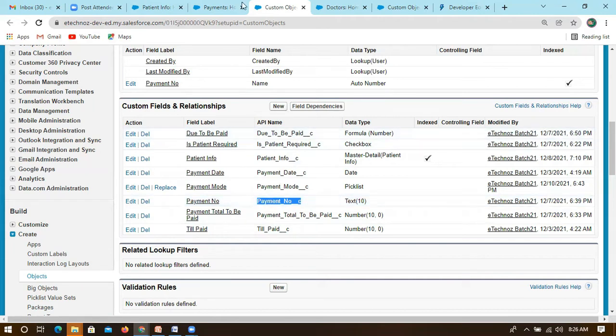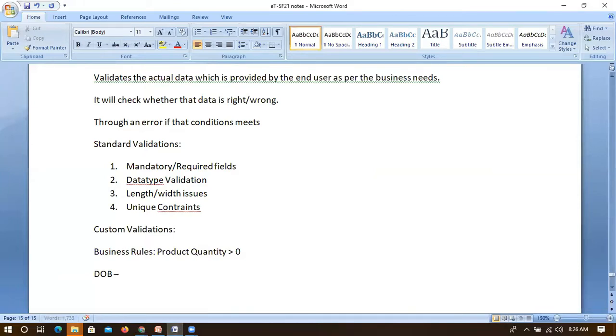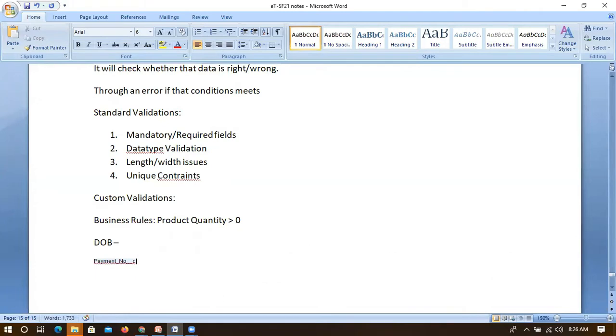For this payment number, I need the API name. I have a business rule: the payment number should not be blank, which means it should have some value.